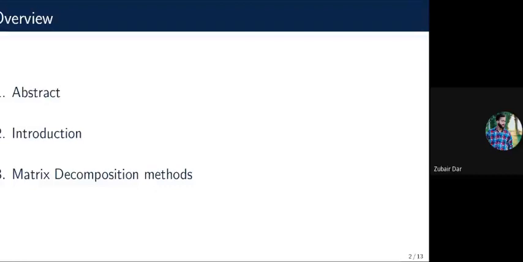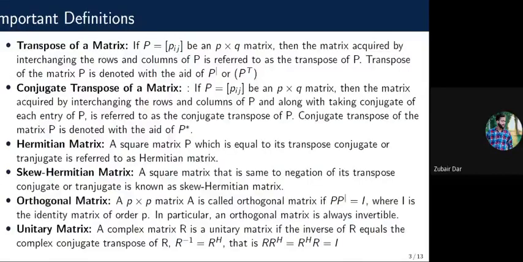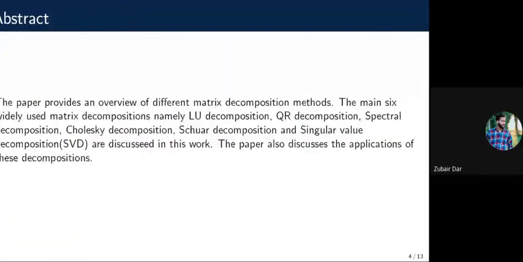These are some important definitions. The abstract of my paper is that it provides an overview of different matrix decomposition methods. The six most widely used matrix decompositions, namely LU decomposition, QR decomposition, spectral decomposition, Cholesky decomposition, Schur decomposition, and singular value decomposition, are discussed in this work. The paper also discusses the applications of these decompositions.